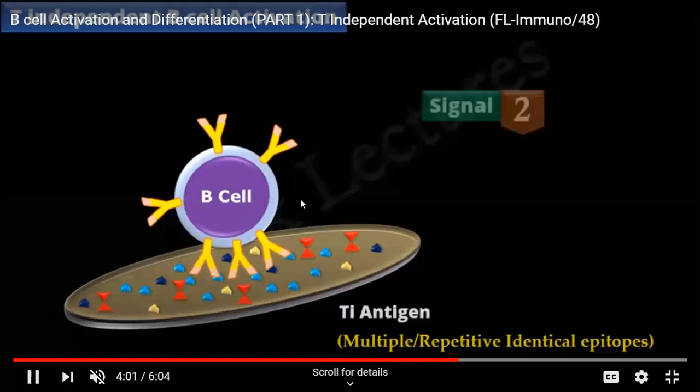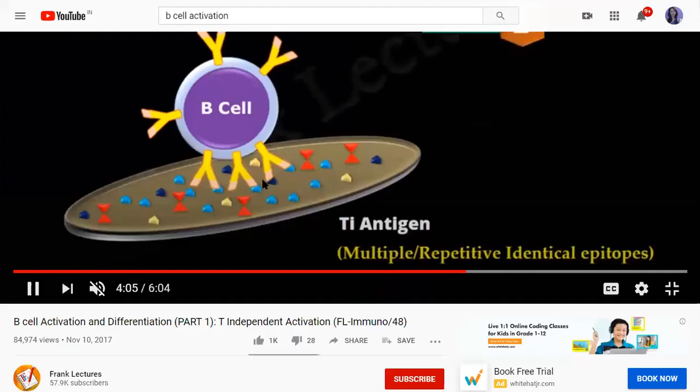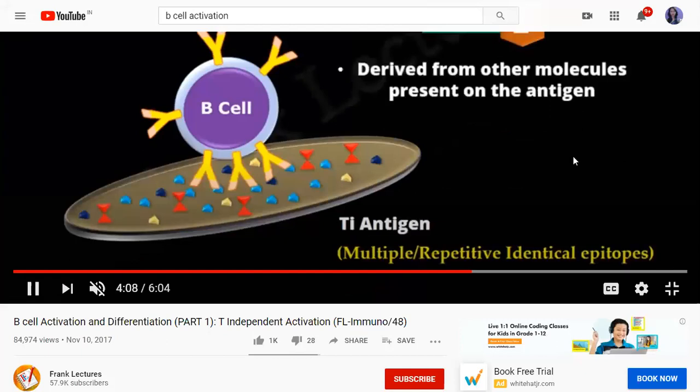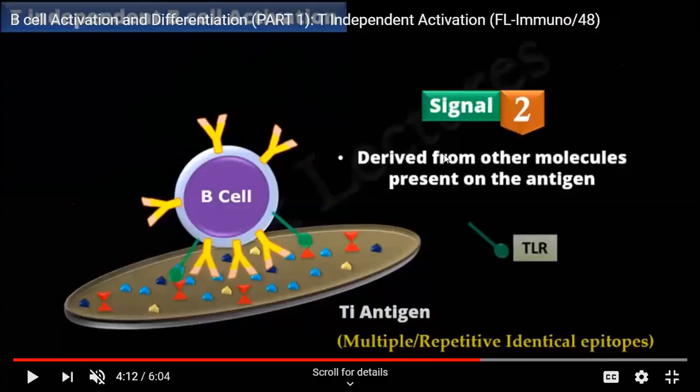Okay, what is the first signal? The clustering of B cell receptors in this area of the B cell. Now what will happen? For the second signal to start, on the B cell, have you seen these things coming out? Okay, so these are what? These are known as toll-like receptors. Now what is the function of this toll-like receptor?